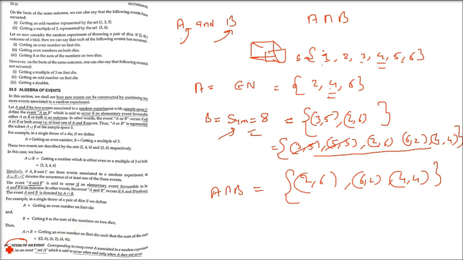Now coming to negation of an event. What will be the negation of an event? Corresponding to every event A associated to a random experiment, we define an event not A, which is said to occur when and only when A does not occur. That is, if A occurs, the negation is that A will not occur. Something happens, the negation is that thing won't happen.